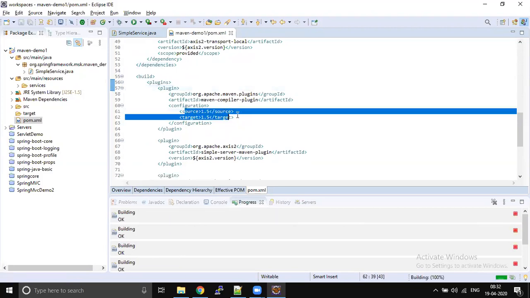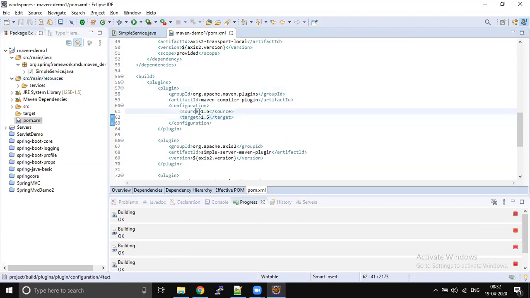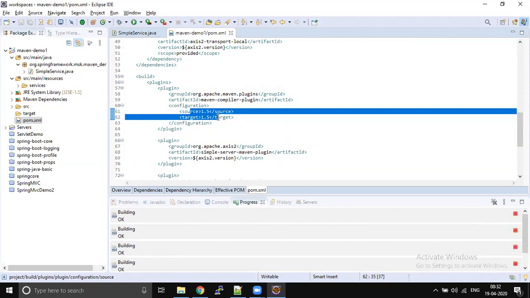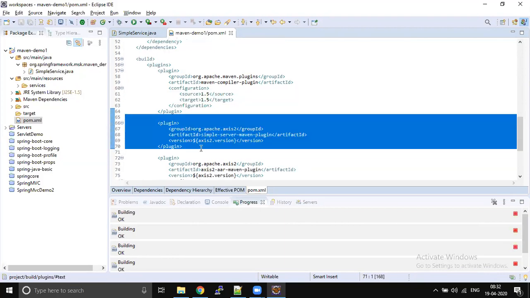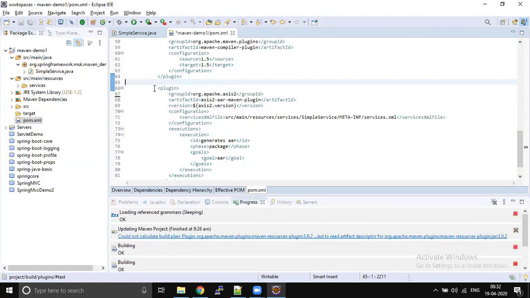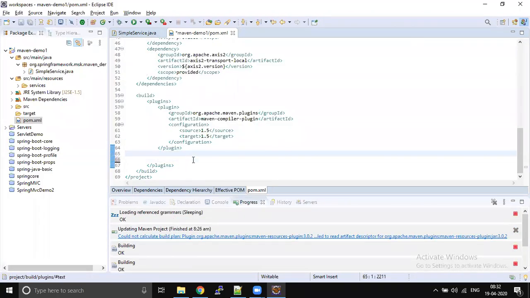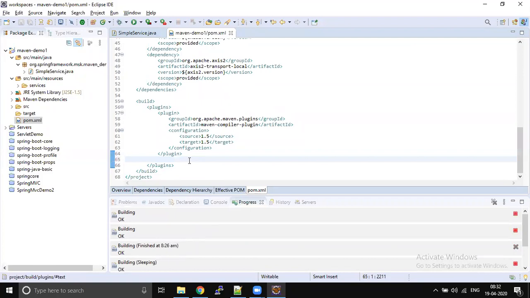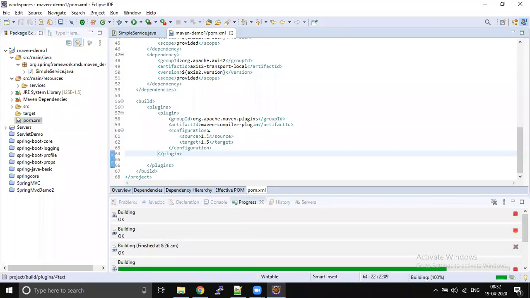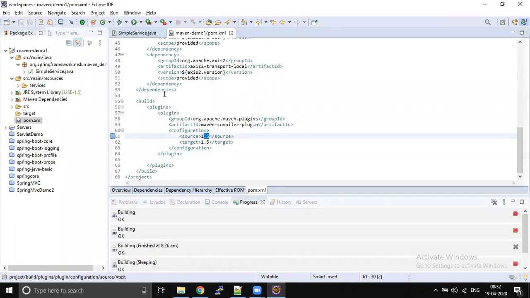What Java version you want to use. When I use quickstart, it is using JDK 1.5, not even 1.7. So all these things are not required. If you want to do a customization, if you want to generate a jar file with a different name, or you want to use a different version of JDK, all those configurations can be defined inside your build element.